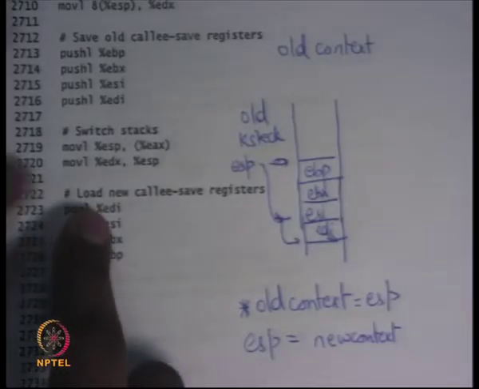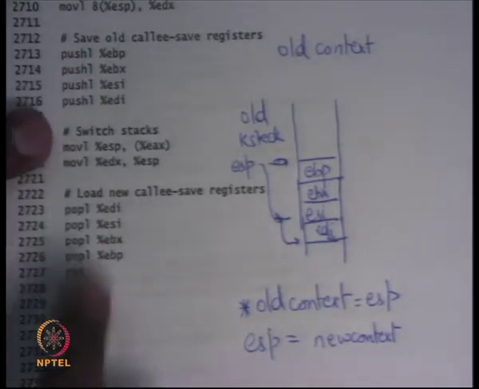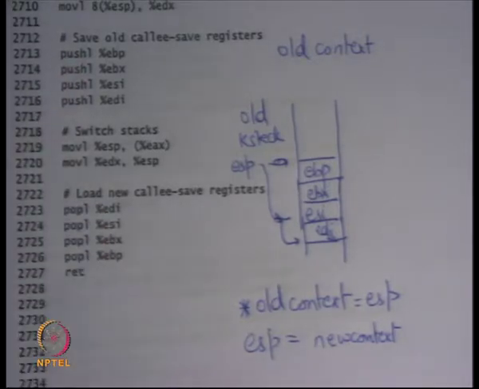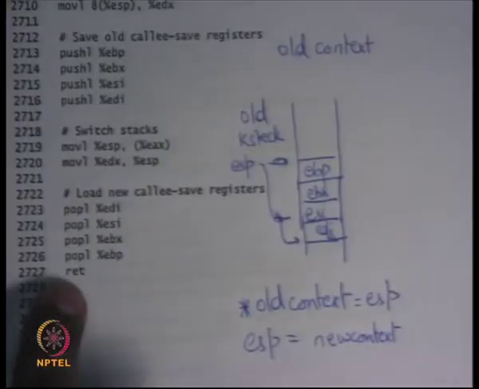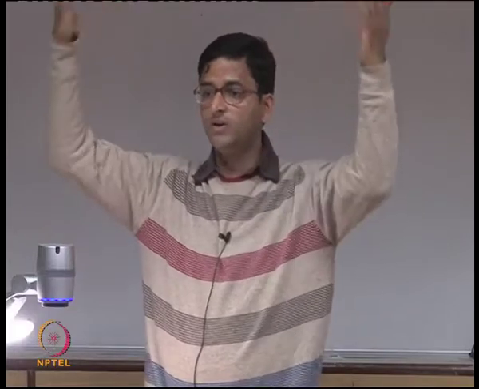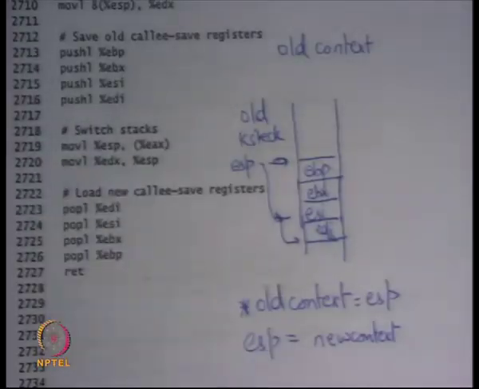And then whatever you did here, you do the opposite of here, which is pop all the registers. The new context is assumed to be in the same structure as your current old one, assuming that process was also switched out in the same way, which means it must have pushed all these registers. So the moment I switch to the new context, I can start popping those registers, and I can call the return instruction, which is going to go to the caller of switch and continue like that. So that's where you switch the stack.